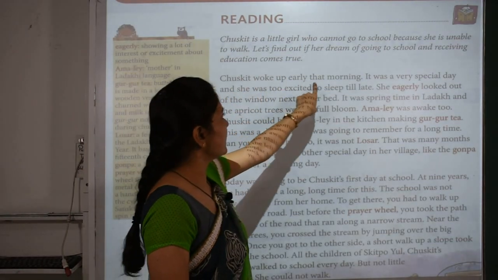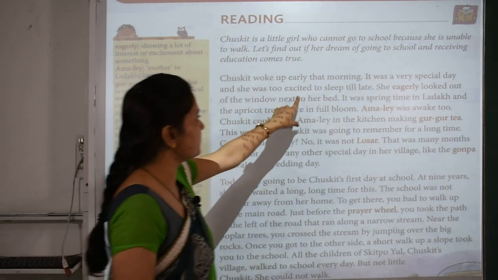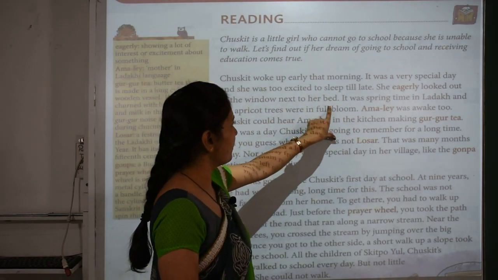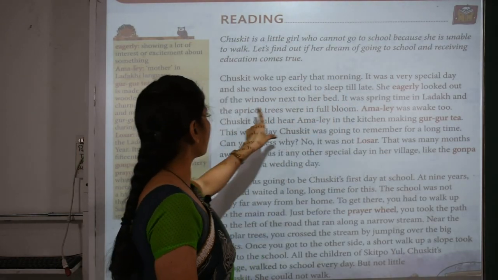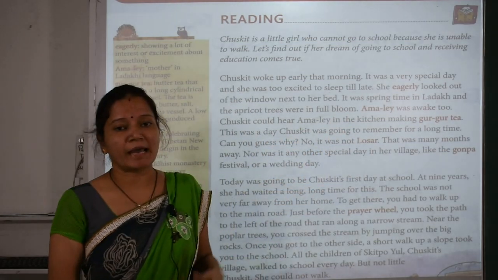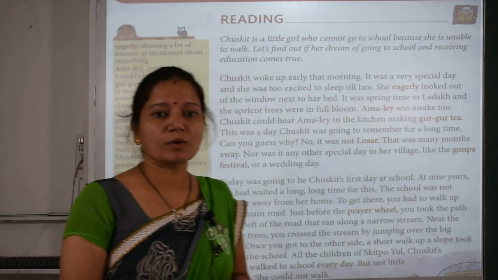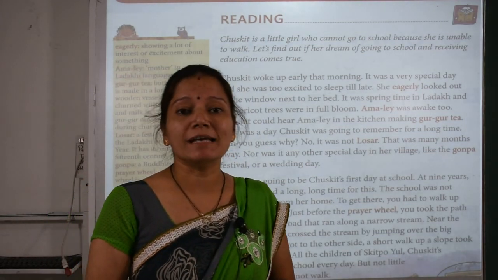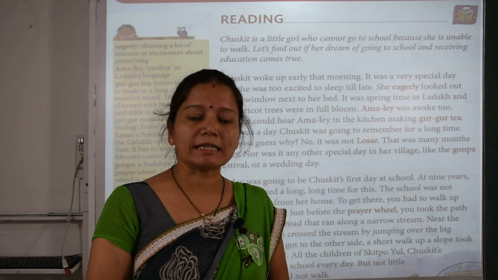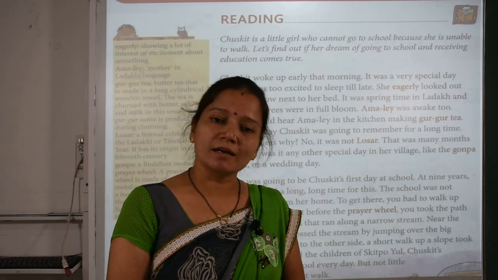Chaskit woke up early that morning. It was a very special day and she was too excited to sleep till late. She eagerly looked out of the window next to her bed. It was springtime in Ladakh and the apricot trees were in full bloom. Okay, so as I told you, the story is about a girl whose name was Chaskit. Okay, and she lived in the village of Ladakh. Ladakh, students, is a cold desert area. Okay, that lies in the Great Himalayas on the eastern side of Jammu and Kashmir.